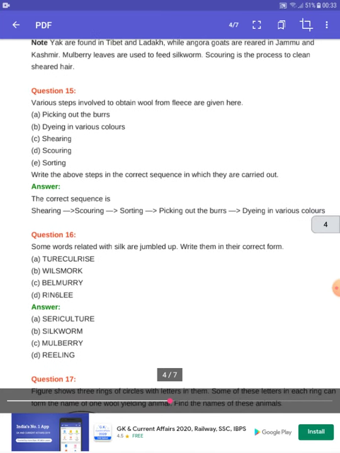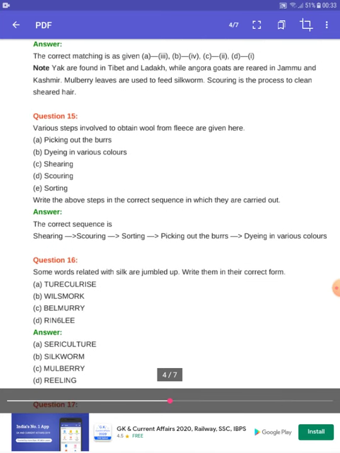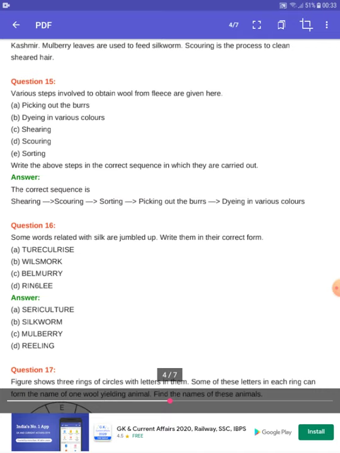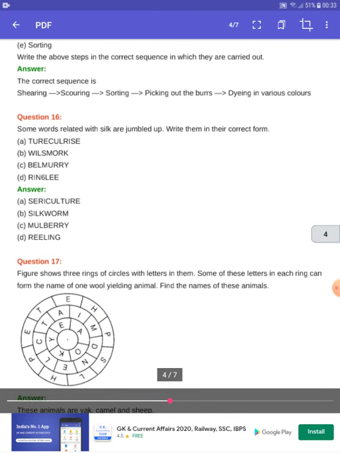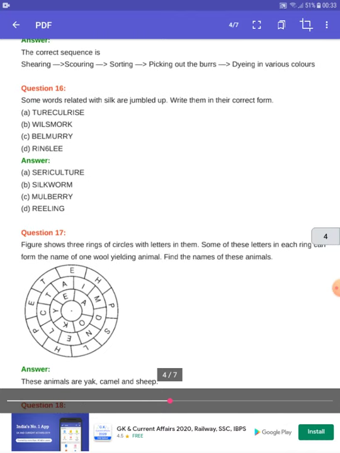Next question, question number 15. Various steps involved to obtain wool from fleece are given here. Options are picking out the burrs, dyeing, shearing, scouring, sorting, and we have to arrange them in order. The correct sequence is already given in your book, that is shearing, scouring, sorting, picking and dyeing. Next question is, some words related to silk are jumbled. Write them in their correct form. So the first one is sericulture, the second one will be silkworm, the third one will be mulberry, and the last one is relic.